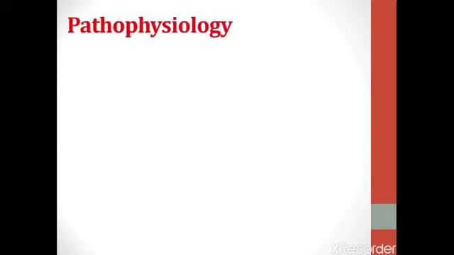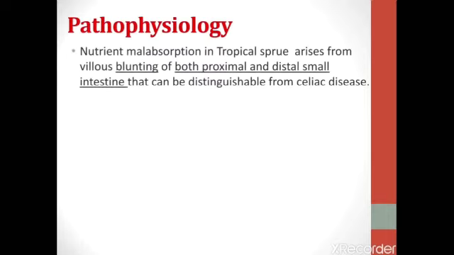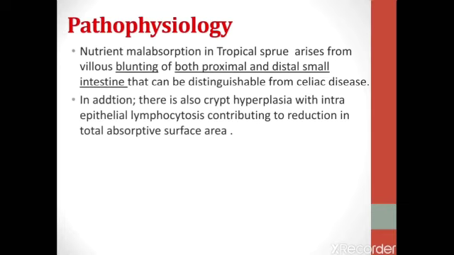What's about the pathophysiology? Nutrient malabsorption in tropical sprue arises from villus blunting of both the proximal and distal small intestine, which can be distinguished from celiac disease. In addition, there is also crypt hyperplasia with intraepithelial lymphocytosis, contributing to a reduction in total absorptive surface area.